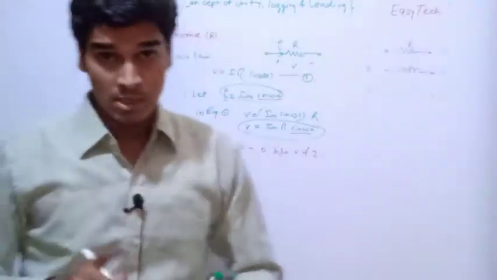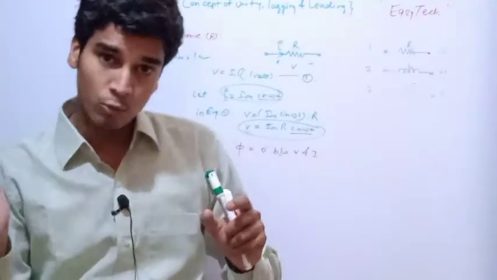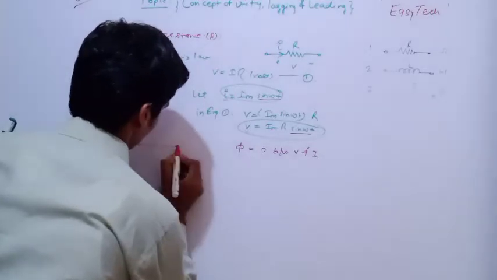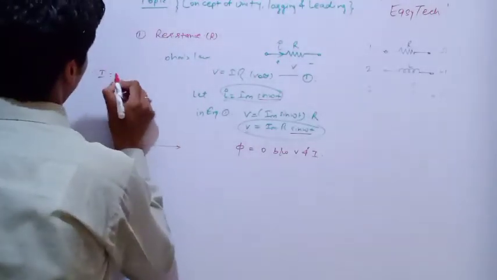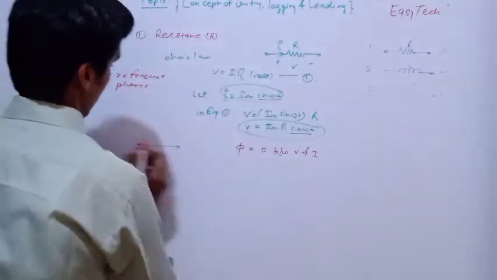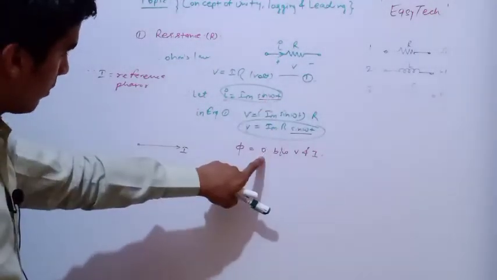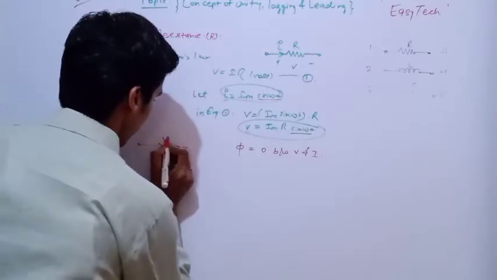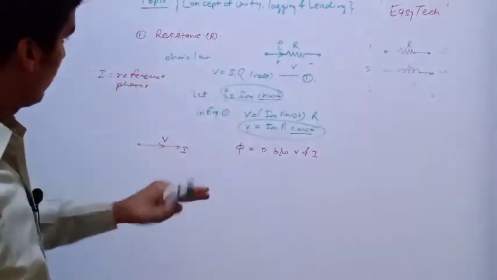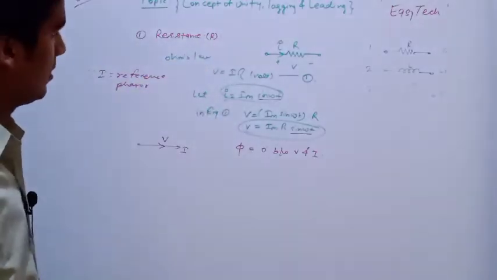First you have to understand that we will take the current as the reference phasor, and with respect to current we will draw the phasor diagram for V. If this is I, then the phase difference is always equal to 0, so obviously V will be in phase with I. So this was the basic concept for resistance, that is R.